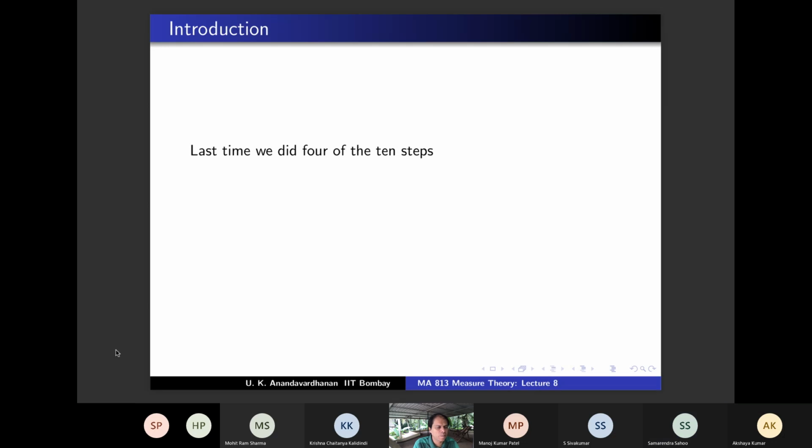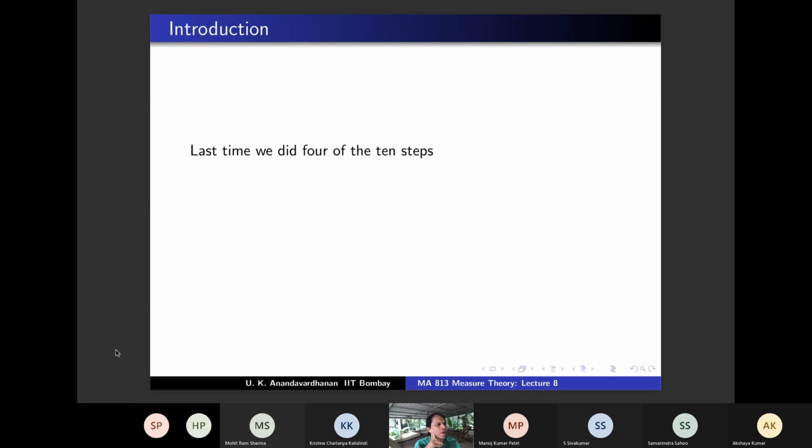And we concluded one more thing: if the measure of the union is finite, then that union also belongs to M_F. So many times when I say step 4, I may have this also in mind. We will see. So this also will play a role.